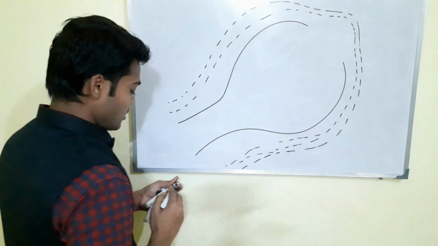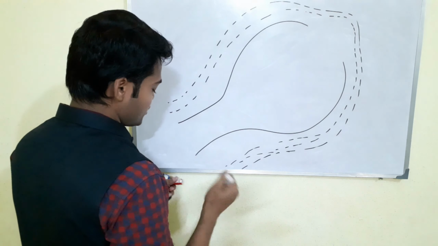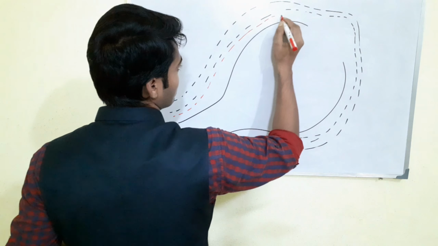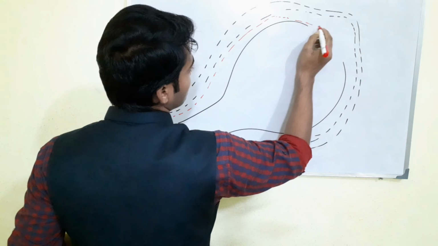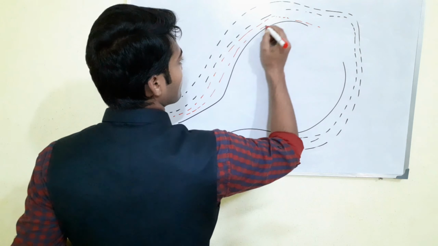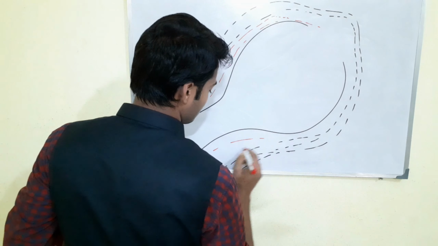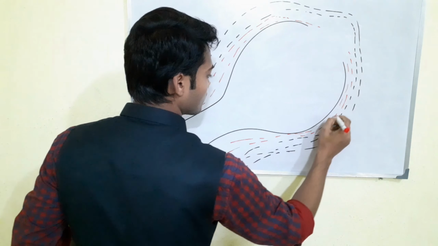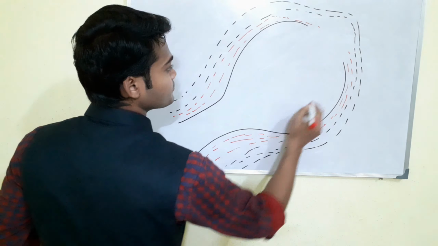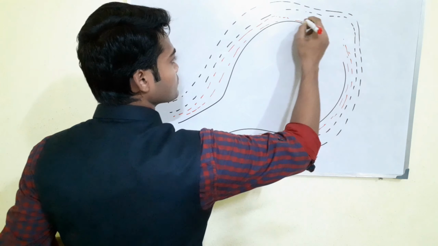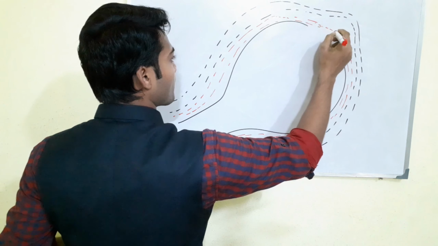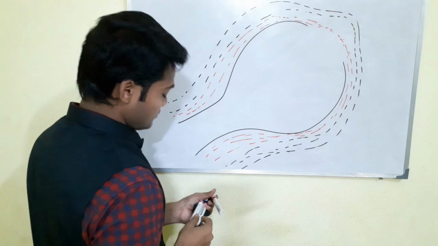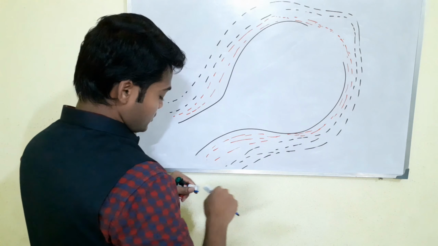This is happening. Now the inner layer of the mesenchymal layer, which I already showed you in the previous diagram with red, I will show you here with red, right? This part, this part, up to this and this.